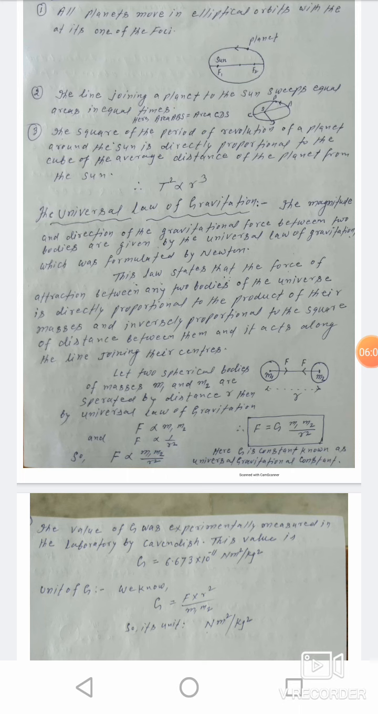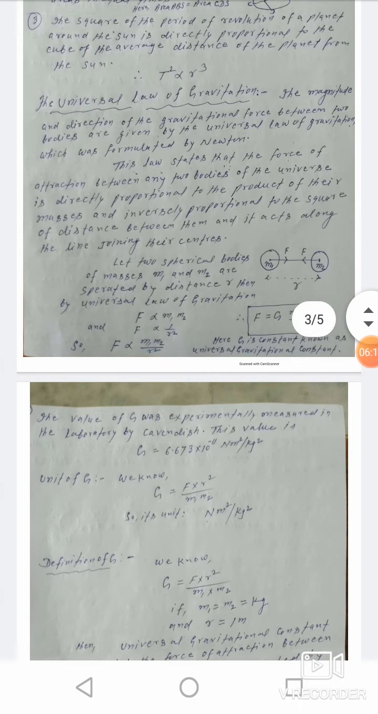Let two spherical bodies of masses m1 and m2 be separated by distance r. Then by the universal law of gravitation, F is directly proportional to the product of the masses, that is, F is directly proportional to m1 into m2, and F is inversely proportional to r square. Combining the first two, we can write F directly proportional to m1 m2 and inversely proportional to r square. Or it can also be expressed that F is equal to G m1 m2 by r square, where G is the gravitational constant.